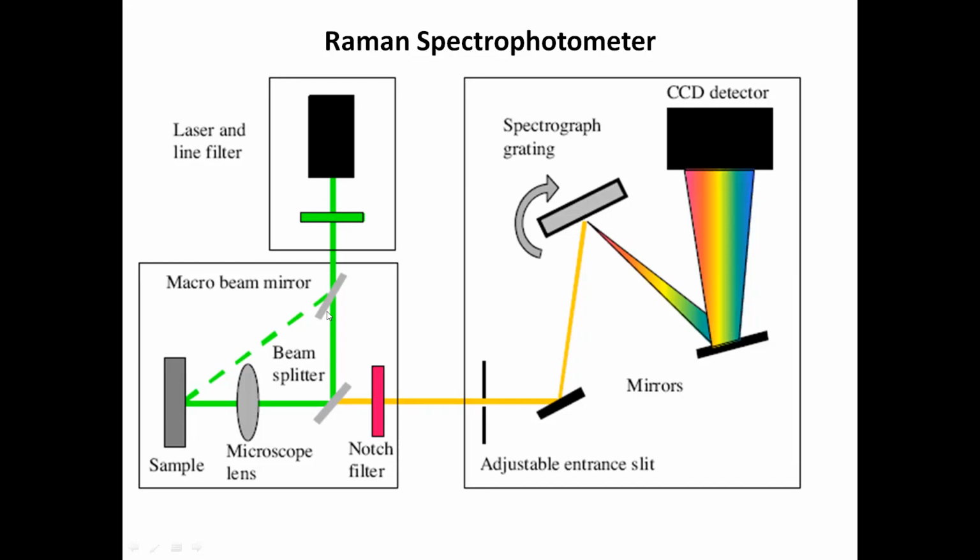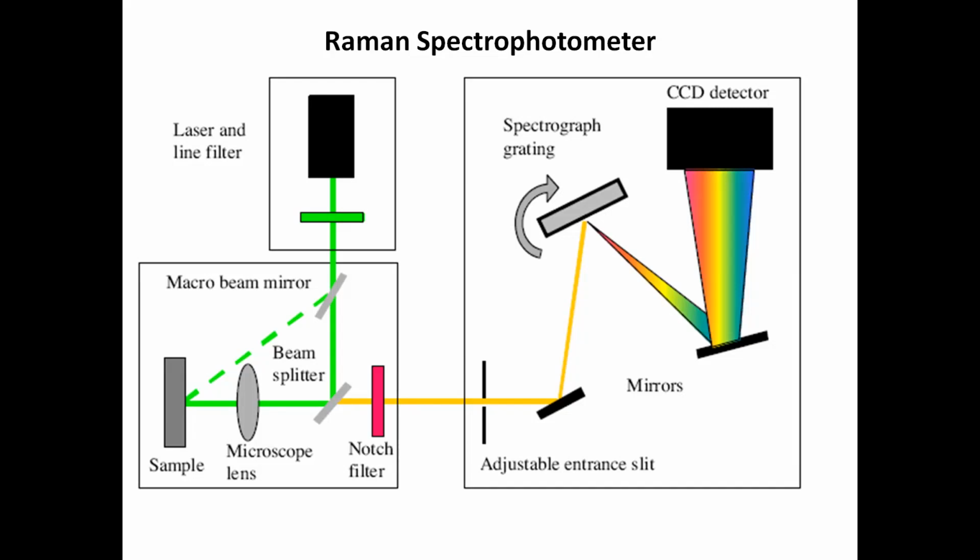One light ray is coming directly from the laser source. Another light is coming from the sample, after making collision with the sample surface. The notch filter will split both these components, and that will filter out the scattering component which belongs to Rayleigh scattering.